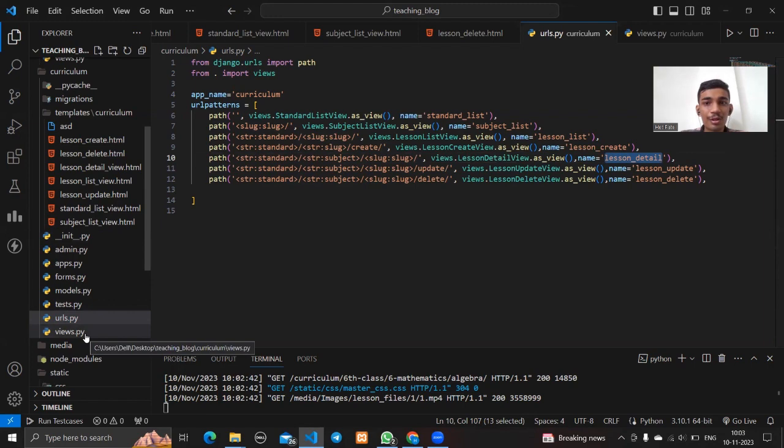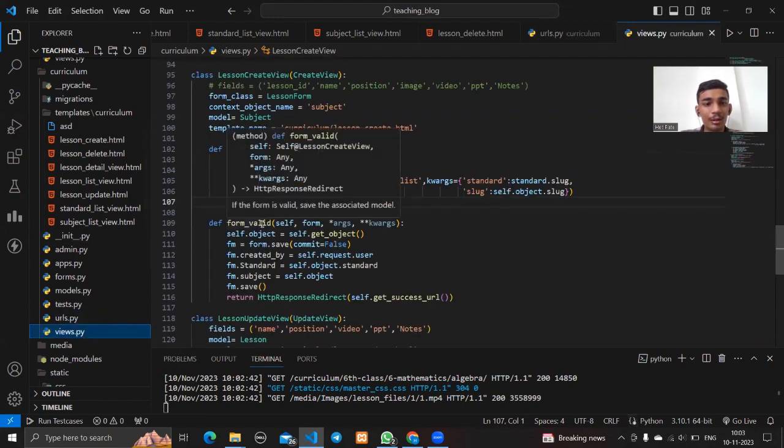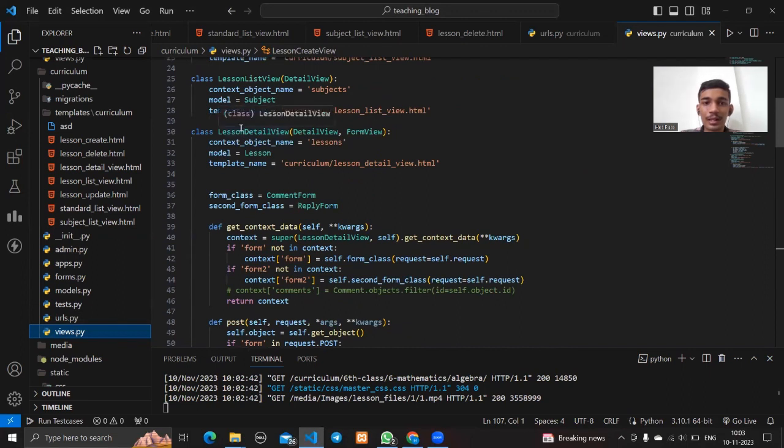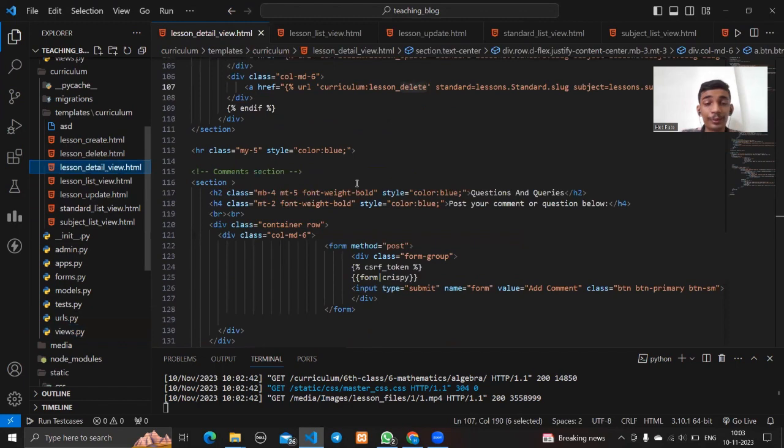So in the views.py, here is the lesson detail view. We use the same model lesson, and here is the template lesson underscore detail underscore view. Okay.